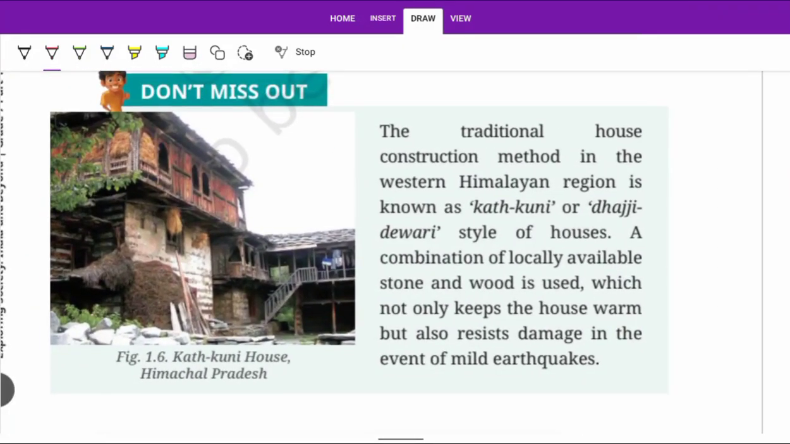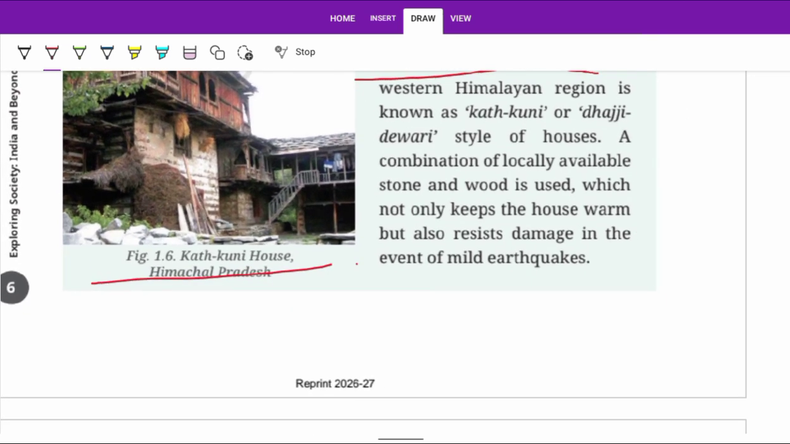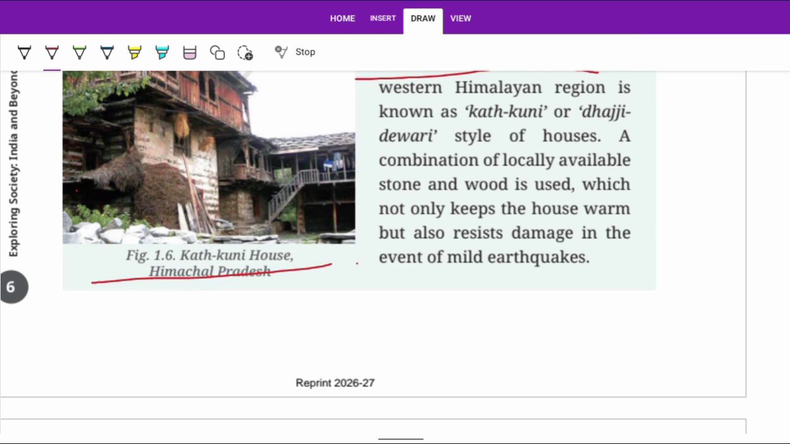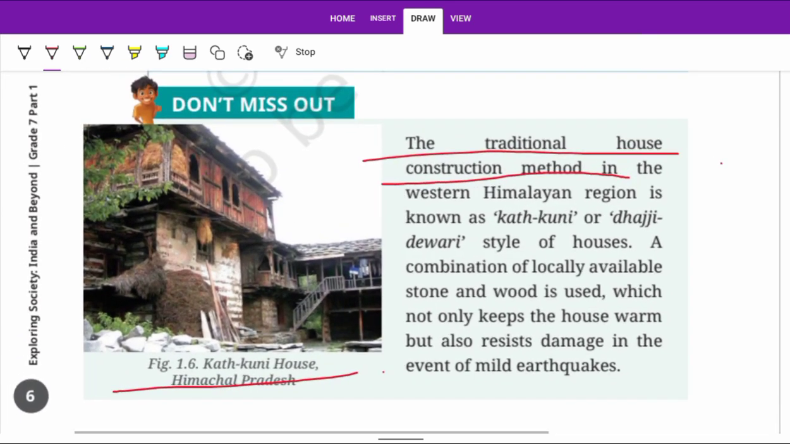Here we see traditional house construction made with wood and stone. It protects the house from earthquakes. When an earthquake comes, the combination of wood and stone absorbs the shock waves and doesn't let the house fall. It keeps it safe and long lasting, you can say long life.